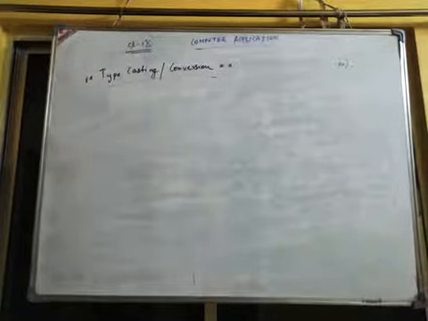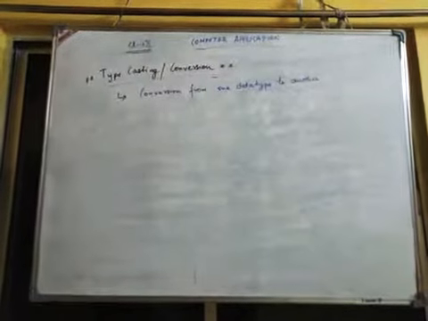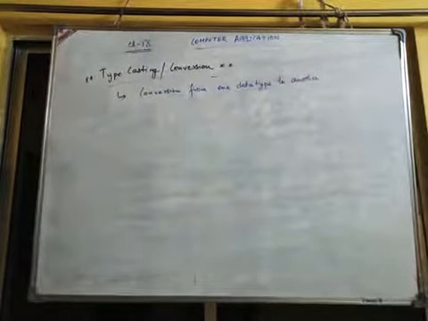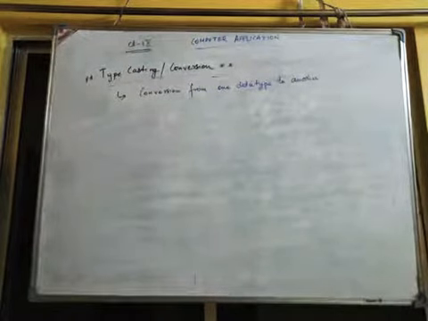The definition of typecasting is what? It's defined as the conversion from one data type to another. When we convert one data type to another, that is termed typecasting or type conversion.